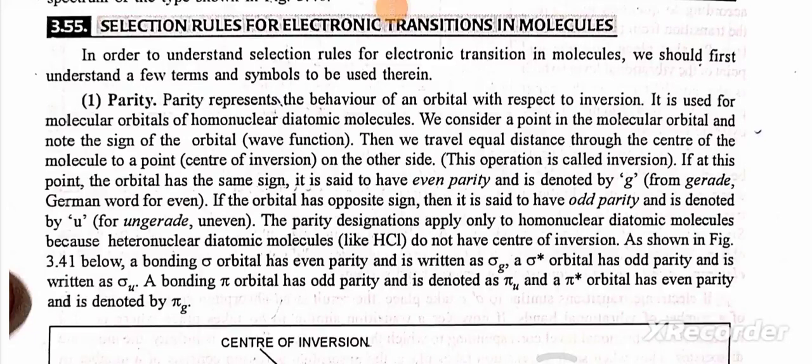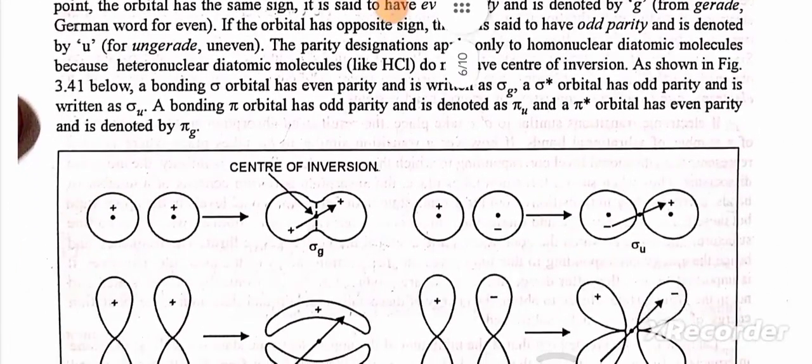We consider a point in the molecular orbital and note the sign of the orbital, then we travel an equal distance through the center of the molecule to a point on the other side. This operation is called inversion. If at this point the orbital has the same sign, it is said to have even parity and is denoted by g, and if it has the opposite sign, then it is said to have odd parity and is denoted by u. The parity designations apply only to homonuclear diatomic molecules because heteronuclear diatomic molecules do not have a center of inversion, as shown in this figure.